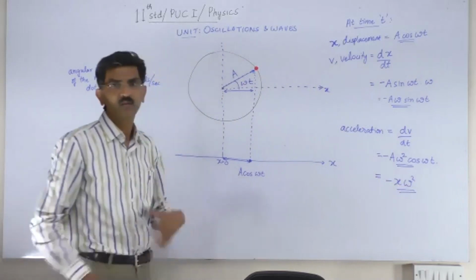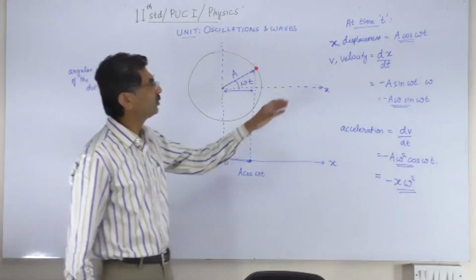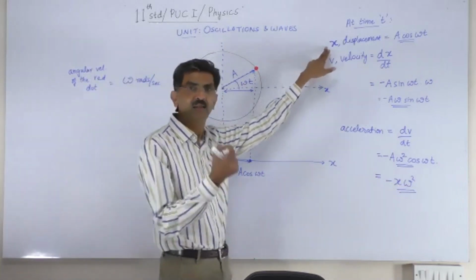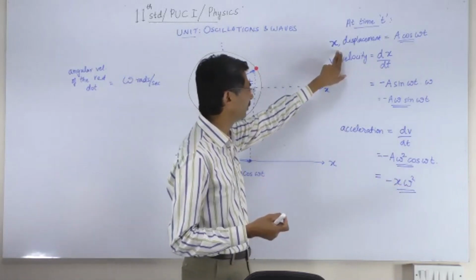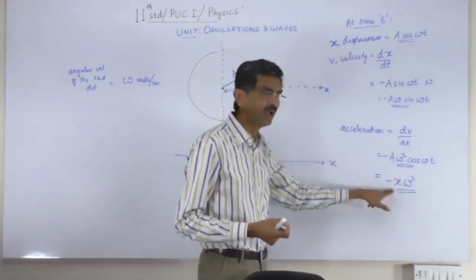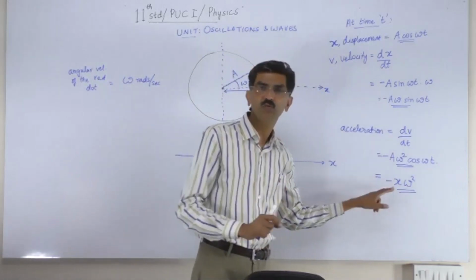So these are the three expressions that we can use to calculate at any given instant in time t the displacement, the velocity, and the acceleration of the body.